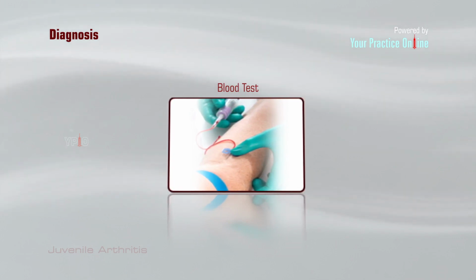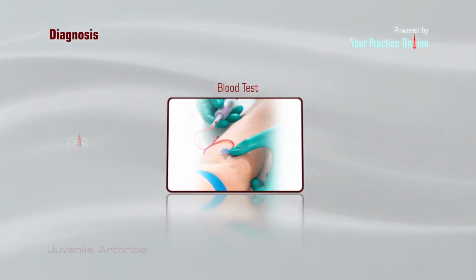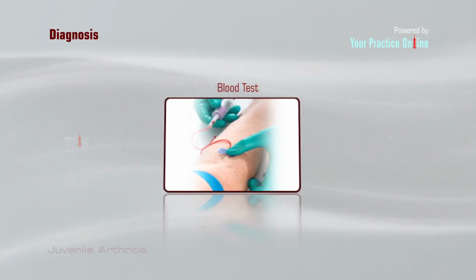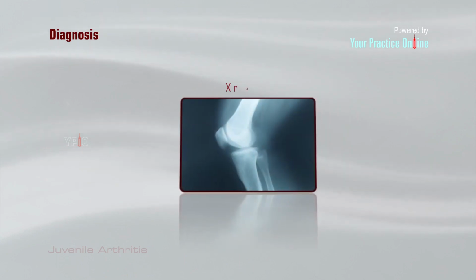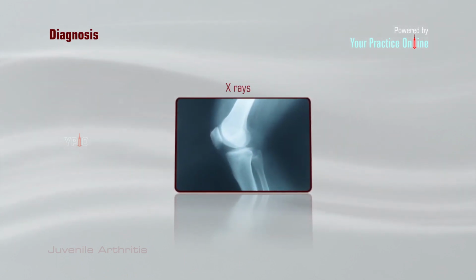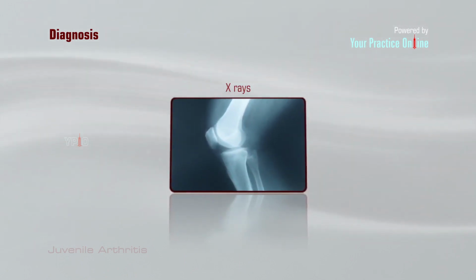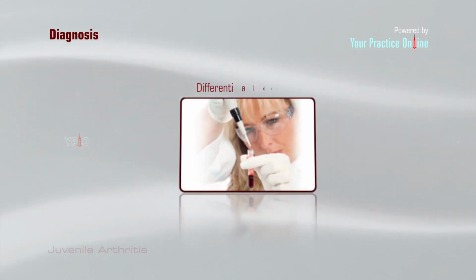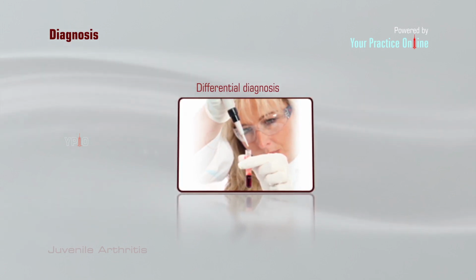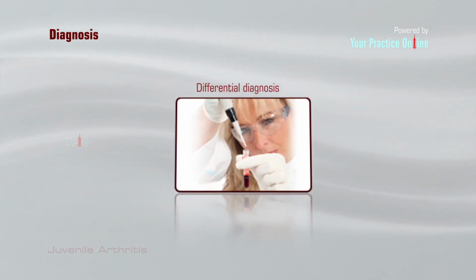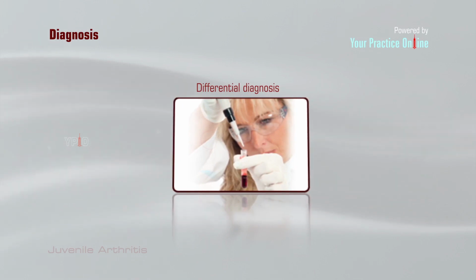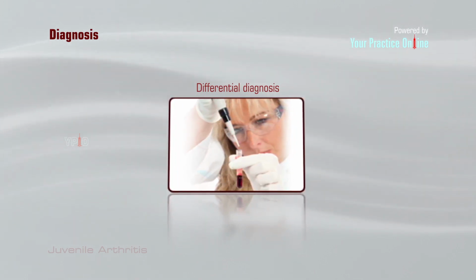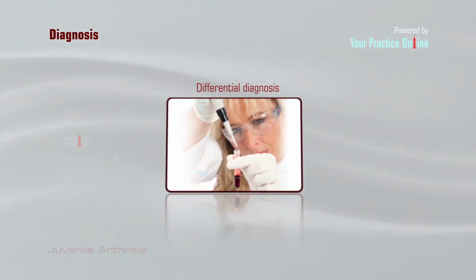Blood tests help to identify the type of juvenile arthritis and to rule out other diseases. X-rays. X-rays may be required to confirm any injury to the bone or unusual bone development. Differential diagnosis. Certain other tests may be performed to exclude other conditions such as viral infections and physical injuries that may have similar symptoms to arthritis.